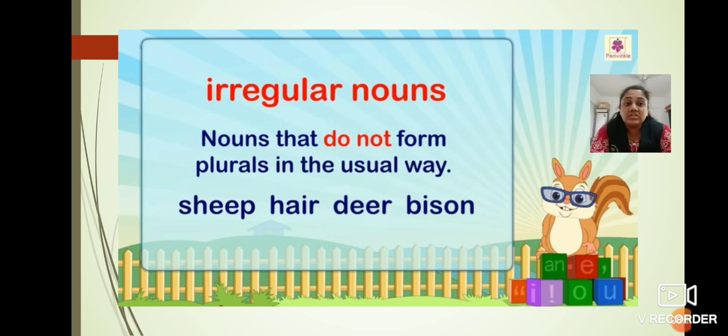Now, children, the nouns that do not form plural in the usual way are known as irregular nouns. There are some nouns, children, they do not form plurals in the usual way. For example, sheep, hare, deer, bison. Sheep, one sheep, many sheep, one hare, many hare. They do not form the plurals in the usual way. Deer, deer only. Bison, bison only. So such nouns are called irregular nouns.